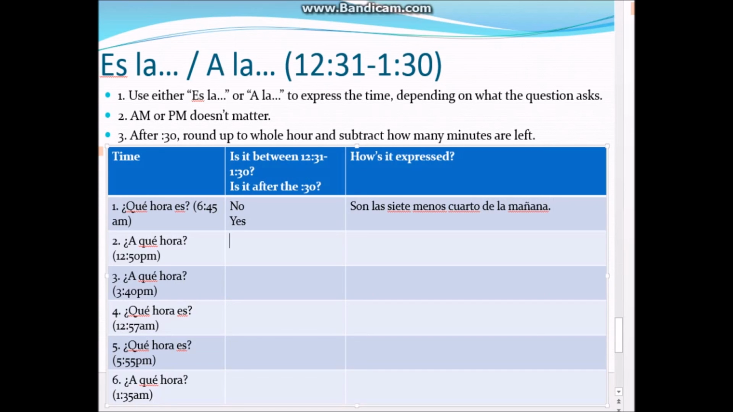Let's look at number 2. 12:50 p.m. The question is ¿a qué hora? So is it between 12:31 and 1:30? Yes. Is it after the 30? Yes. So we need to pay attention to two things. It's between 12:31 and 1:30, so we have to use es la or a la. The question is ¿a qué hora? We use a la.